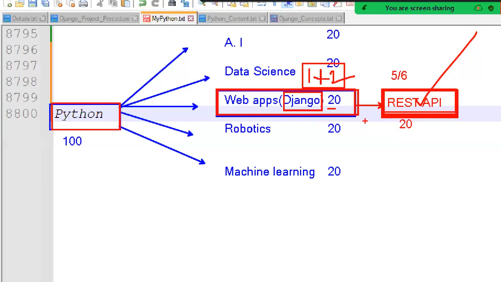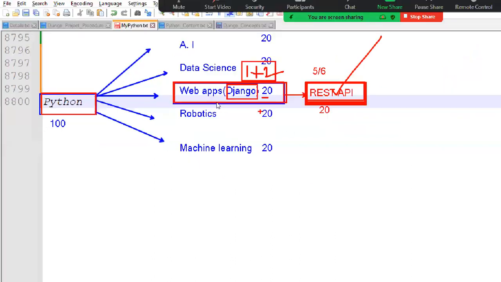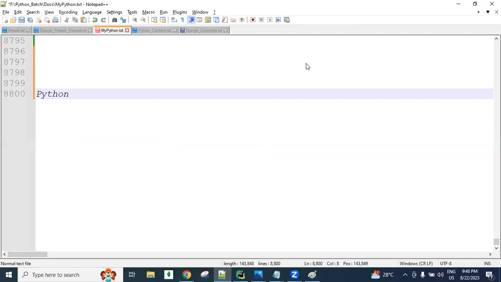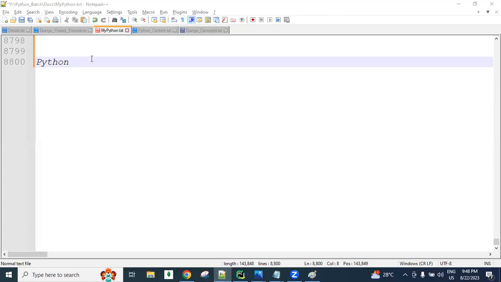Clear, guys? What I'm telling? So in the chat box, be ready. If you are giving a reply in the chat box, yes or no like that, I will get confirmation whether you people are following or not.